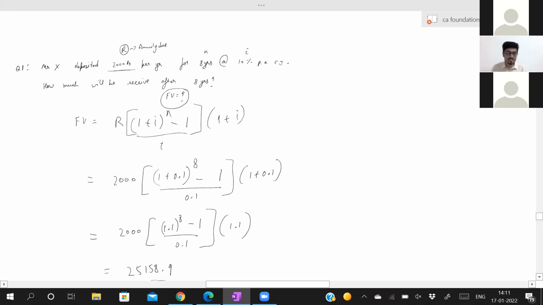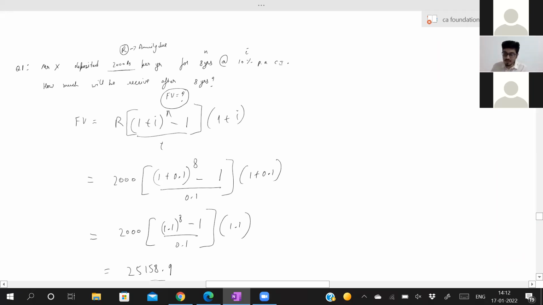In case of deposit, what will it be? You have to make the deposit on the same day, until and unless they have given in the question that you make the deposit at the end of the year. Deposits are always annuity due itself, because you have to start the deposit on that day itself, at the beginning of the period. Now, for 8 years at 10%.